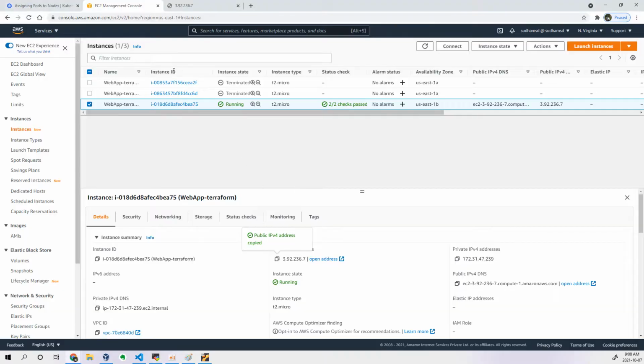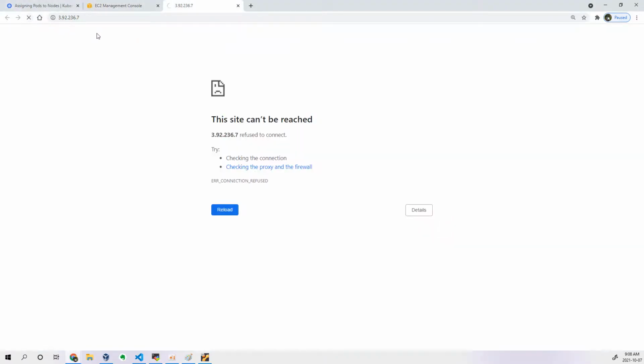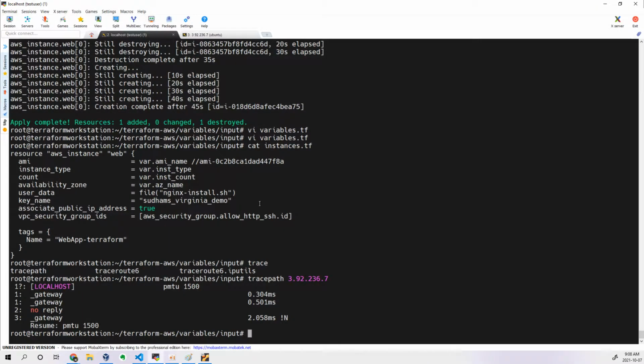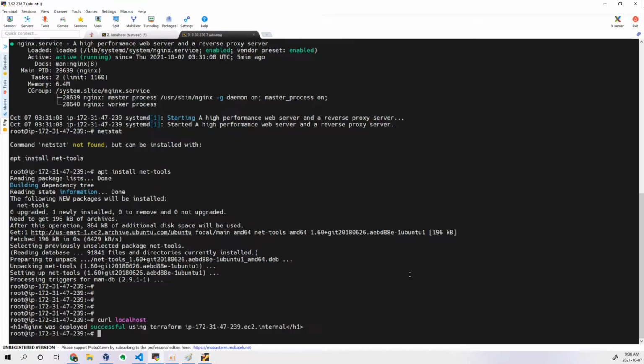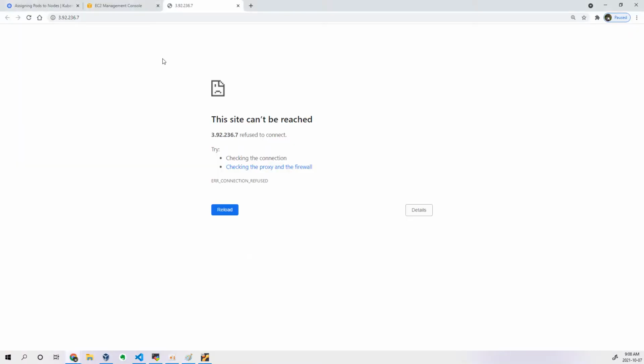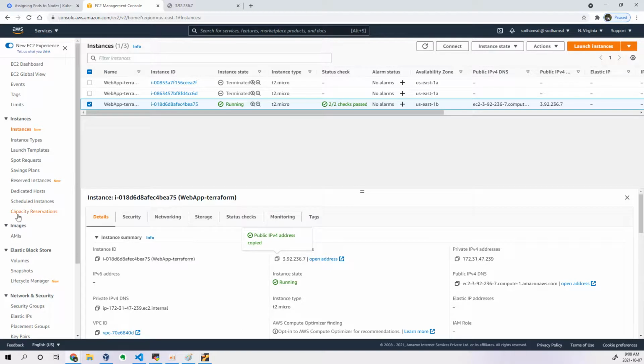Okay. Let me check internally if it works. curl localhost. It's working. You can see Nginx was deployed successfully using Terraform. The IP address is this internal one. It's working. Why is the firewall blocking me?